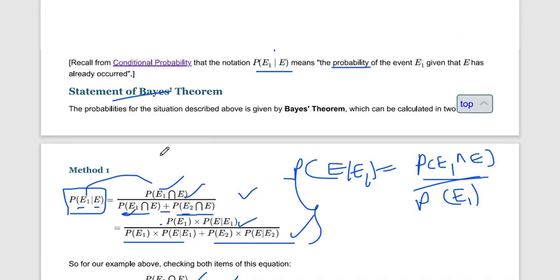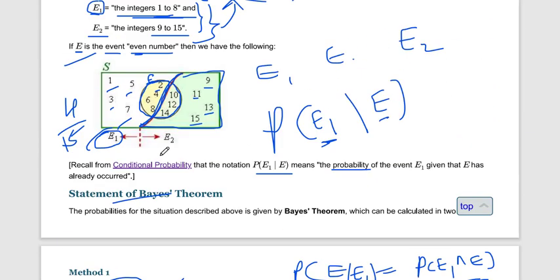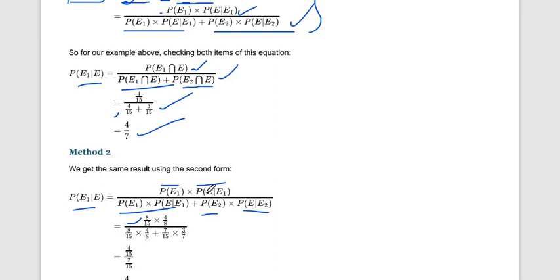In this way we do not have to calculate the even number separately. Then probability of E given E1, the probability of an even number after E1 has already happened.